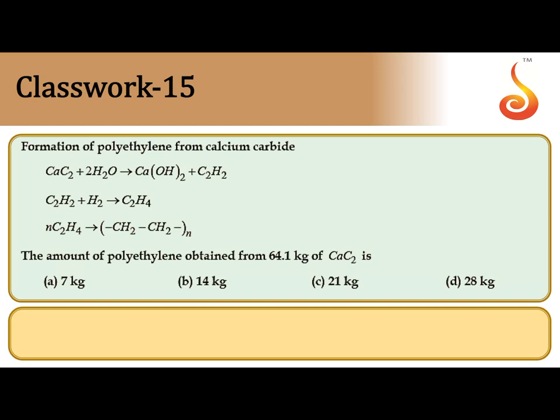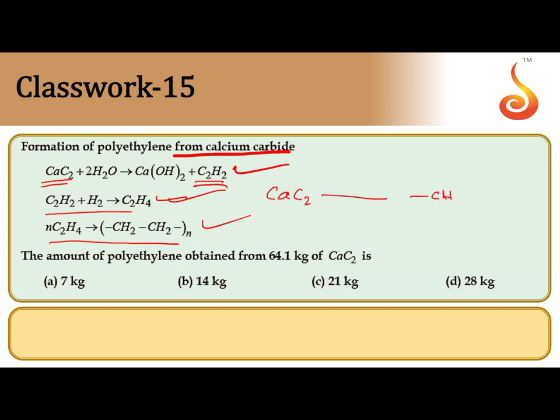Formation of polyethylene from calcium carbide takes three steps. First, calcium carbide is converted into acetylene, that acetylene is converted into ethylene, and that ethylene is converted into polyethylene. So CaC2 finally becomes CH2 units. We can take the stoichiometric relation. Calcium carbide molecular weight: calcium 40, carbon 12 times 2, so 64 grams.